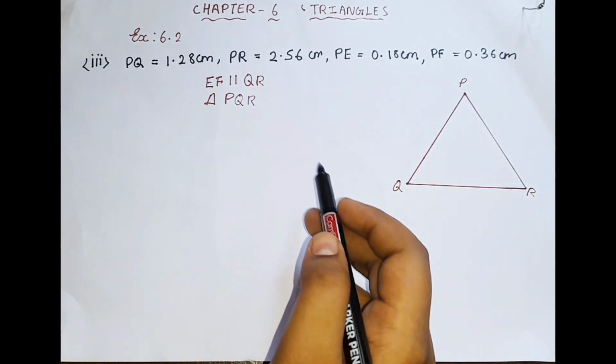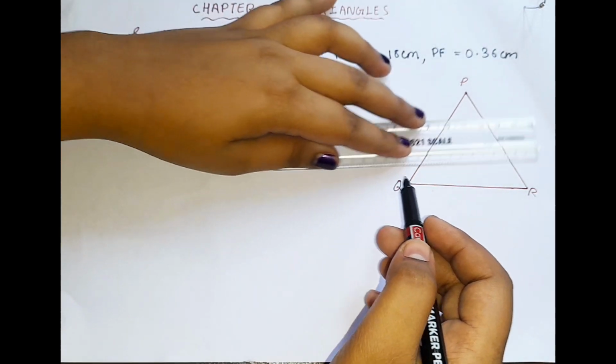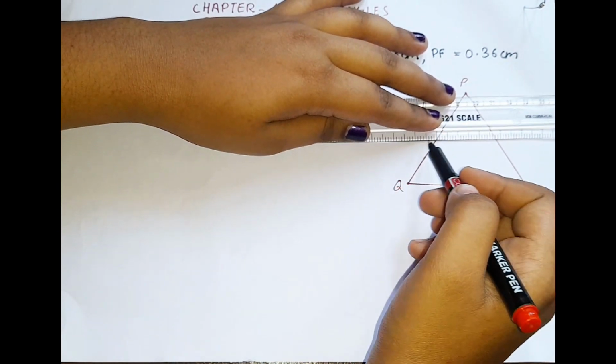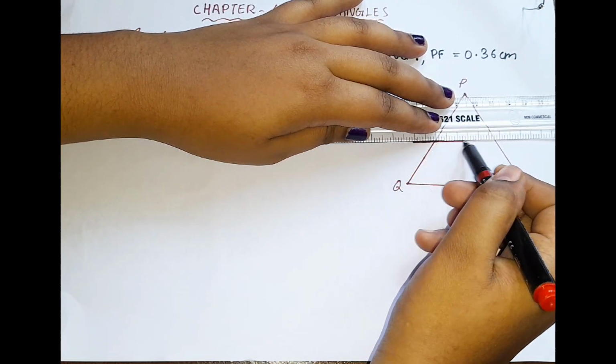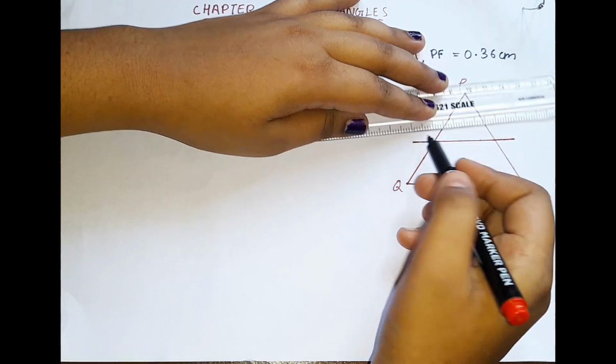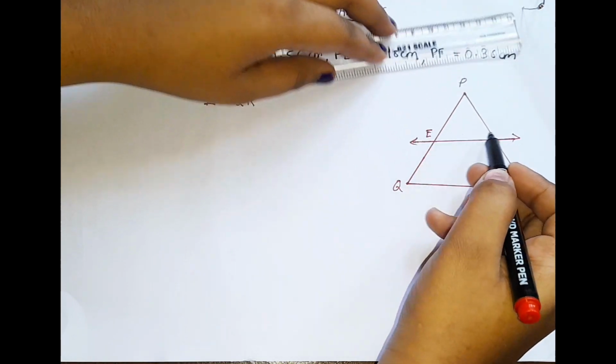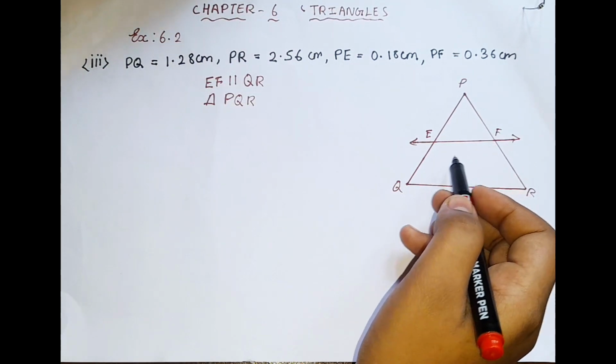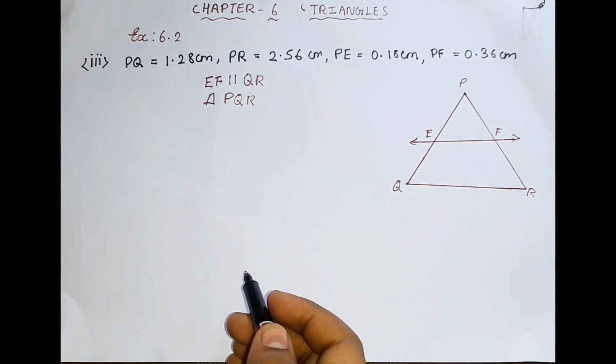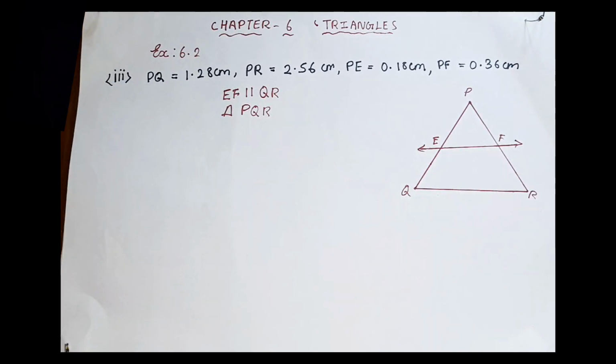We don't have EF, am I right? So for that we are going to be drawing the parallel line. This is the parallel line, this is E and this is F. So this is the triangle PQR and it has a parallel line as well. Now we can put the values according to the question.